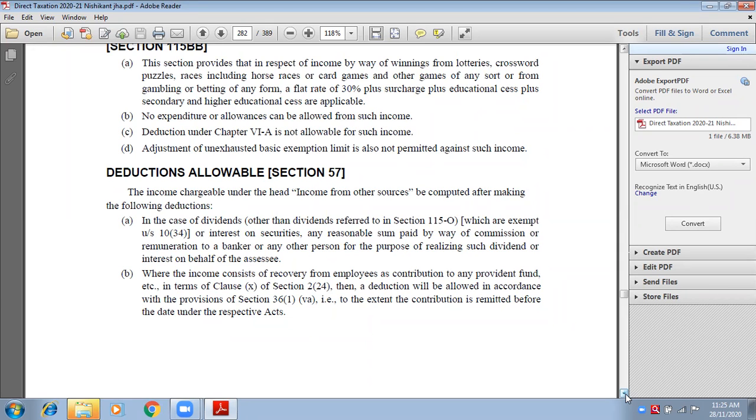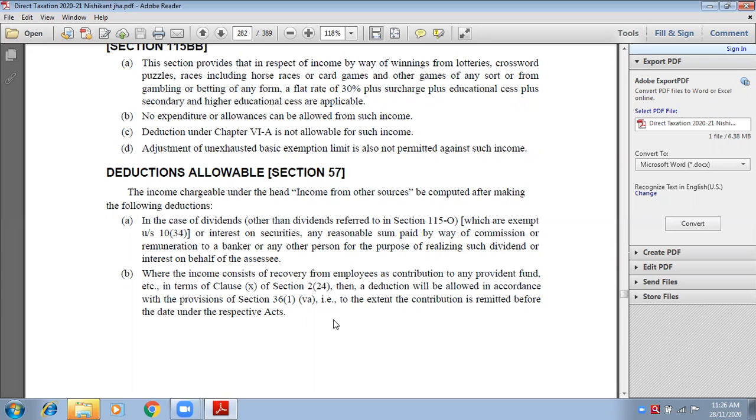So from one side you are earning dividend. Suppose your income from dividend is 8,000. On the other hand, you are paying interest on the loan that is taken for investment in shares. Now it is related. Therefore, this type of expense can be deducted from related incomes. That is written here: deductions allowable. Something which is related can be deducted.